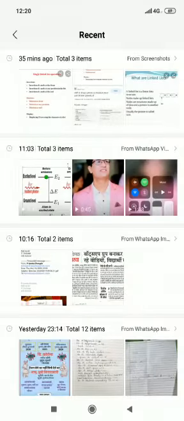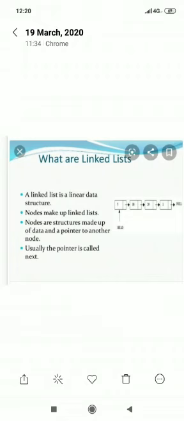His data part is null. The head contains the information is null. Every node is connected with each other, which means every node has the data as well as the link field which stores the address of the next node. So your last node will contain the address which is called the null address. It means there will be a stoppage point where we cannot go ahead from that particular point.